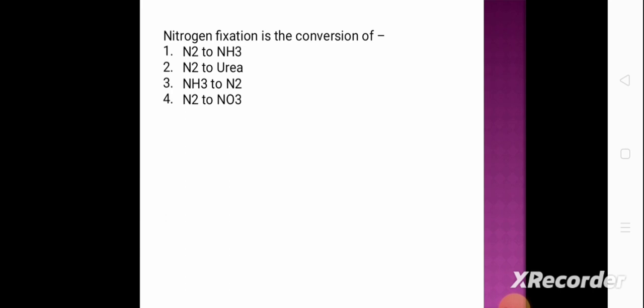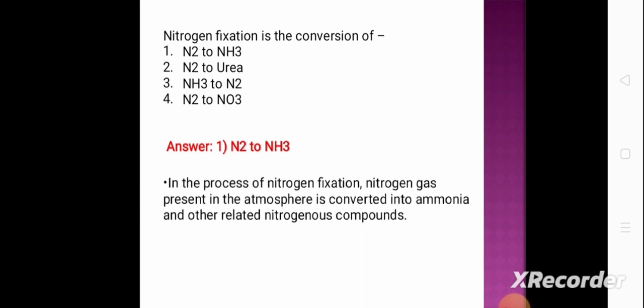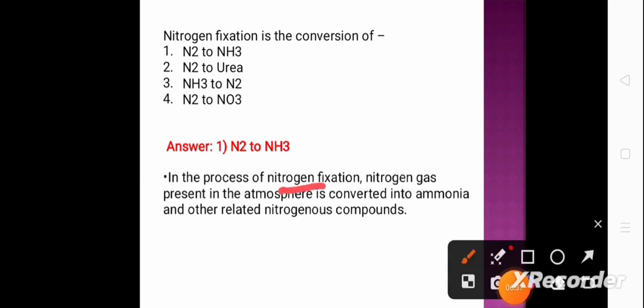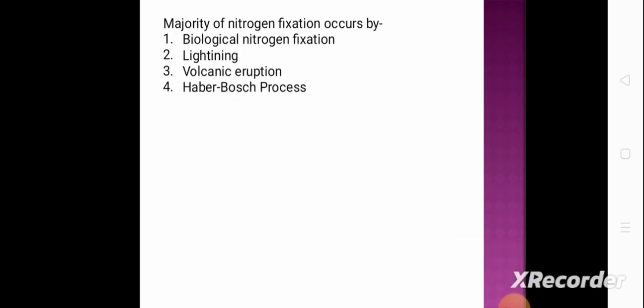Nitrogen fixation is the conversion of option 1, nitrogen to ammonia. Option 2, nitrogen to urea. Option 3, ammonia to nitrogen gas. Option 4 is nitrogen gas to nitrate. And the correct answer is option 1, N2 to NH3, that is nitrogen gas to ammonia. In the process of nitrogen fixation, the nitrogen gas present in the atmosphere is converted to ammonia and other related nitrogenous compounds.